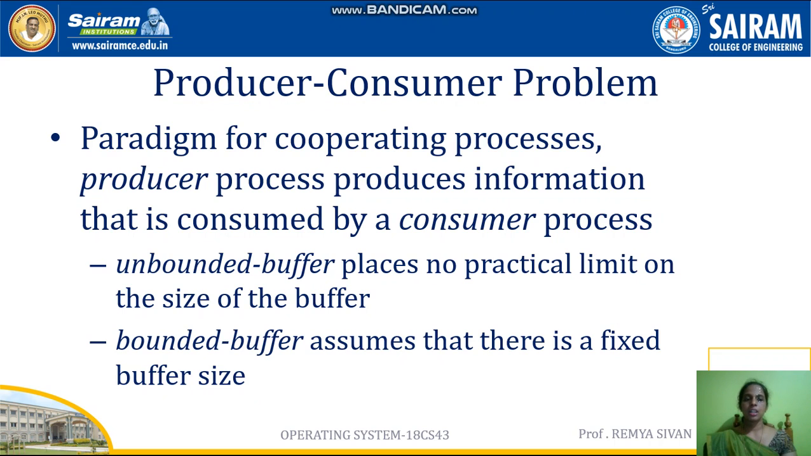So let me explain the shared memory concept first with the help of the producer-consumer problem. And before going into that, there are two types of buffers. Those buffers are known as unbounded buffer and bounded buffer. Unbounded buffer means there is no practical limit on the buffer size. Bounded buffer means there is a fixed size. You cannot store more items than the size of the buffer.